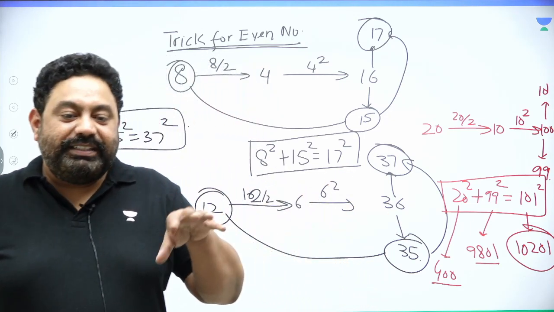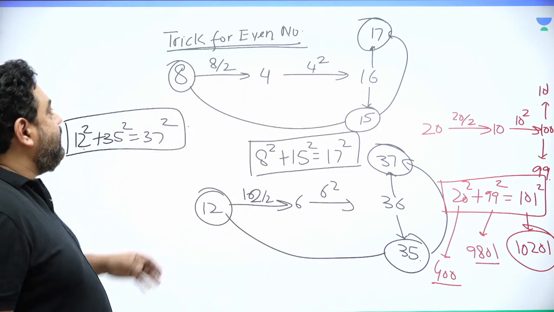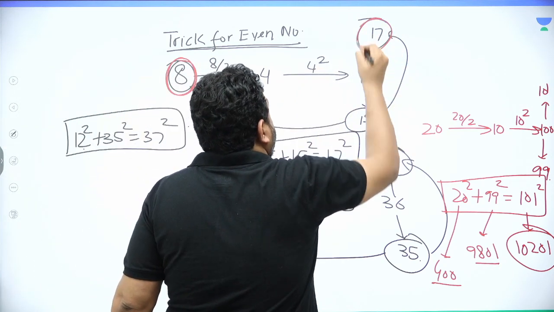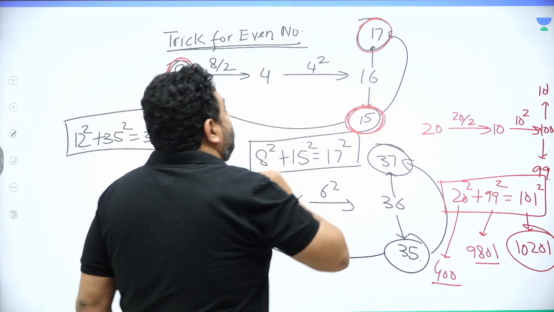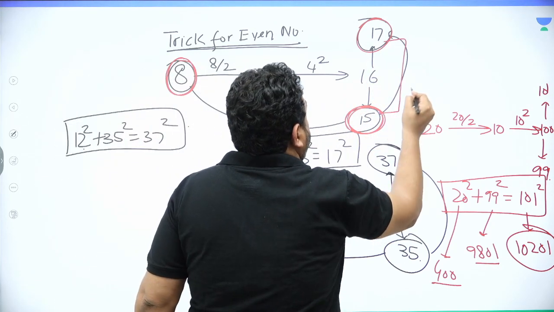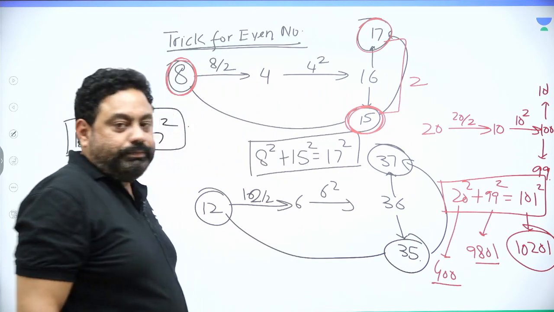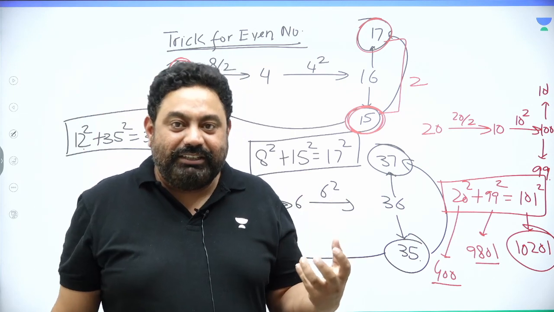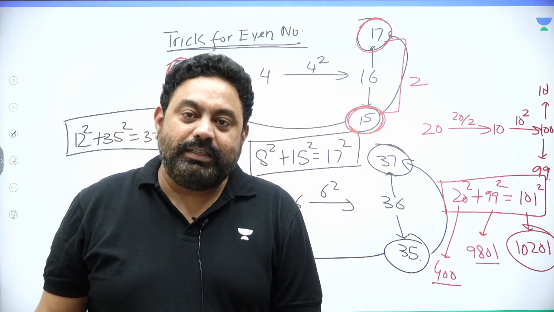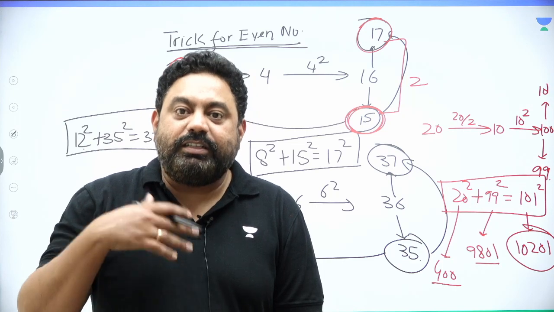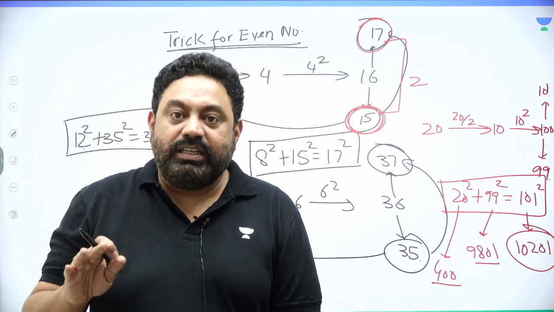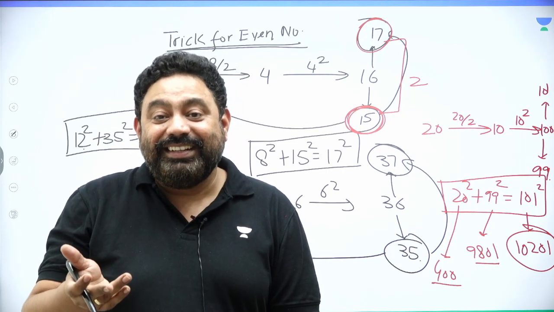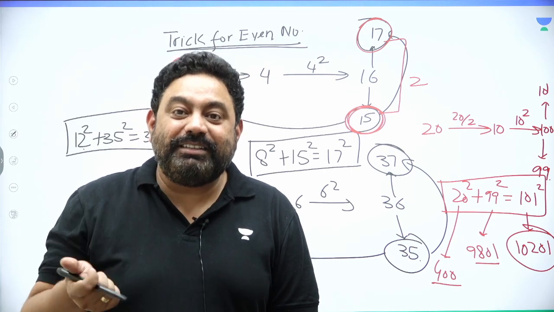Now the amazing thing to notice here is that when it is starting with an even number, 8 being an even number, the remaining two sides are odd, and they have a difference of 2. Just make a note of this. So when starting with an even number, the best part is that the remaining two sides are odd and have a difference of 2. And yes, I'm going to put a question on this only, and then you are going to say, yes sir, this is the way questions are framed.